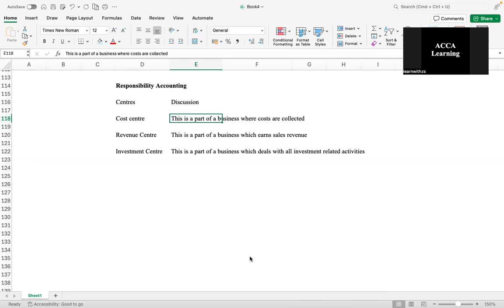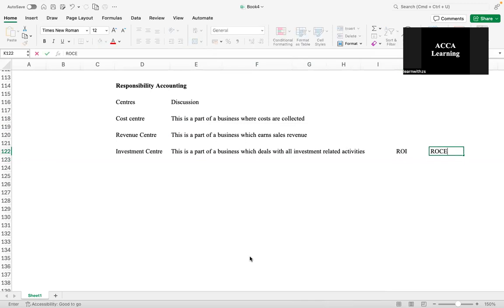The manager's performance will be evaluated on the basis of what? Now, there are certain metrics that you could use for investment centers to calculate and to understand the workings of an investment center and the departments under it. One of those could be ROI, which is your return on investment. If you heard about it, it's called the ROI. And one of them is ROCE, which is your return on capital employed. This too would be discussed in one of the further videos. But for now, you just need to understand that these are the two metrics that could be used to understand the working of an investment center.